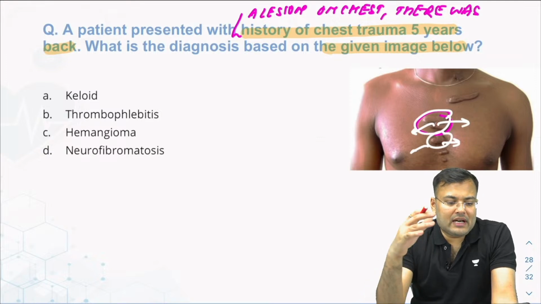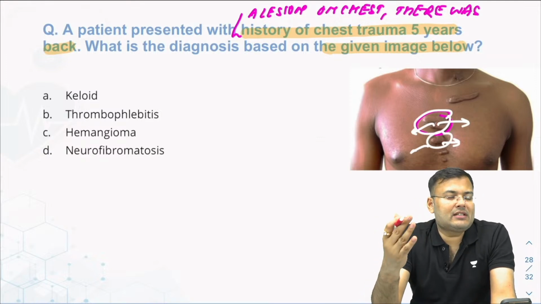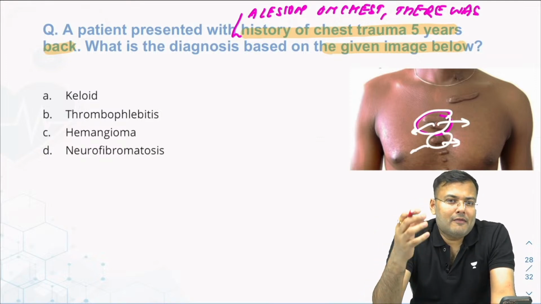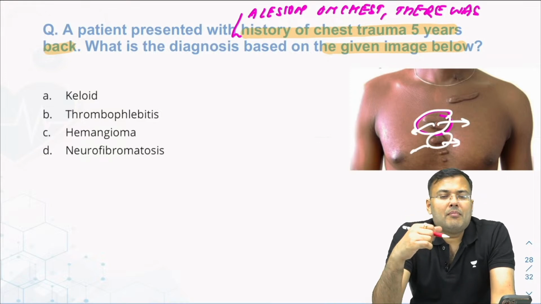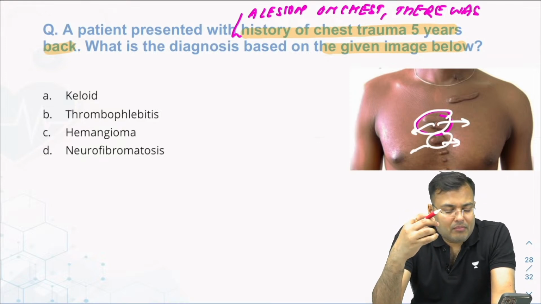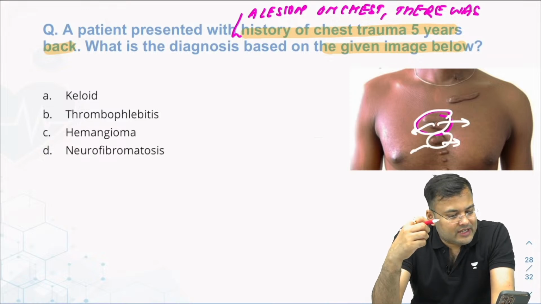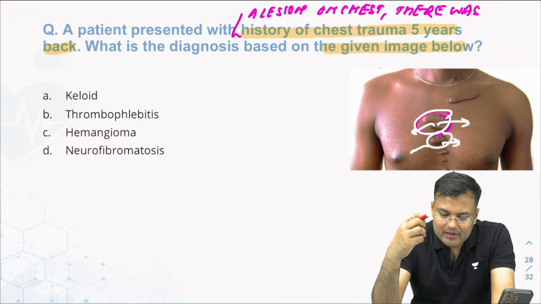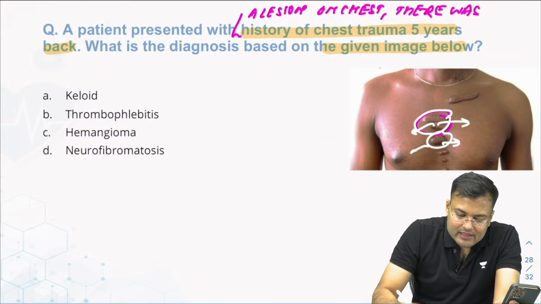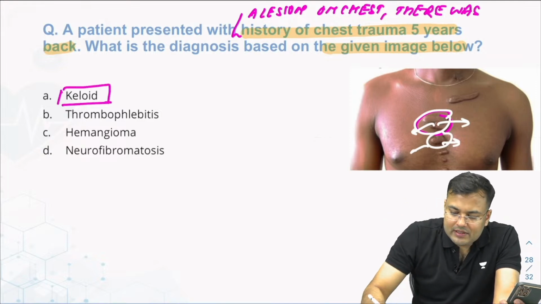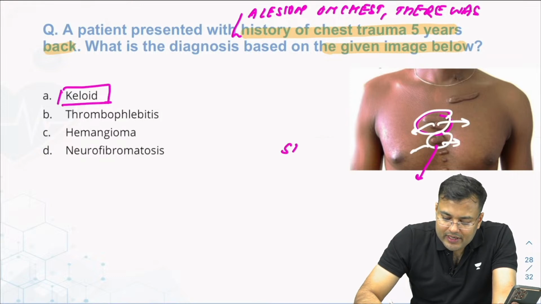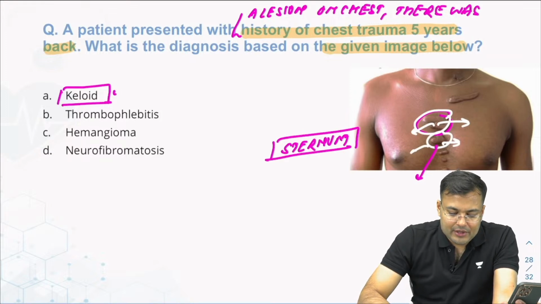In hypertrophic scar, there is presence of excessive scar tissue, but it is confined within the boundaries or within the margin of wound or surgical incision. Okay. So, here what is the correct answer? It is keloid. And what is the most common site of keloid? It is sternum. Clear? Majority of you are correct.